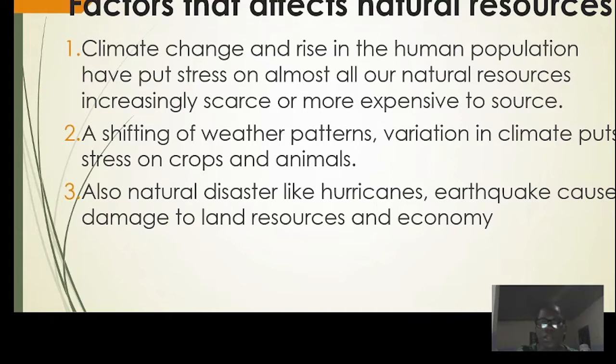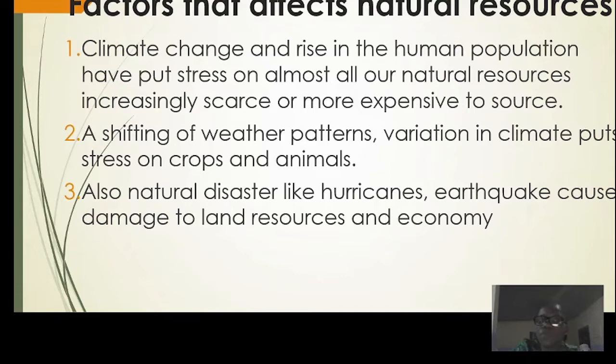The next one is the shifting of weather patterns. Variation in climate puts stress on crops and animals. If the climate is not favorable to our crops and animals, they will not do well. Take for instance, areas that do not have adequate rainfall. Remember, these crops and animals need water to survive.